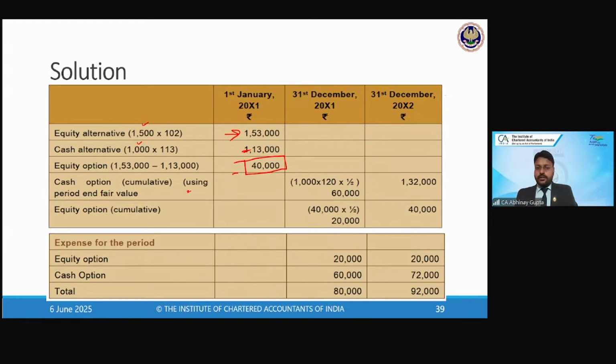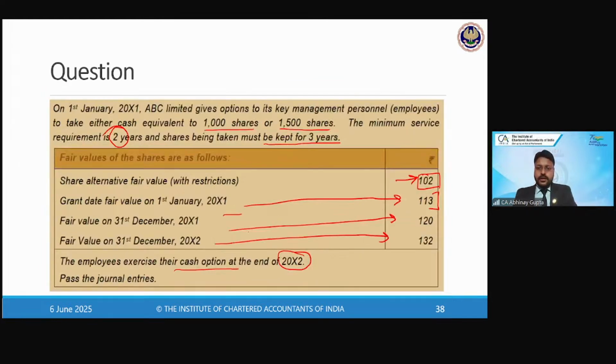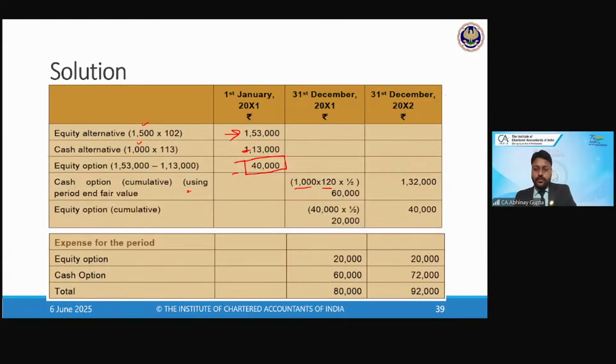Now in year one, what would be my cumulative expense? I will calculate this way: 1,000 into 120. Where is 120 coming from? For my liability component, I need to restate my liability at fair value, so 120 is taken as the fair value. And 1/2 is the weight, because the total vesting period is 2 years.